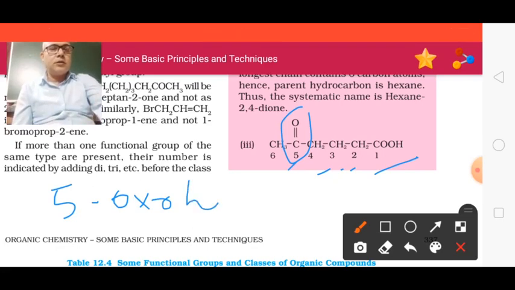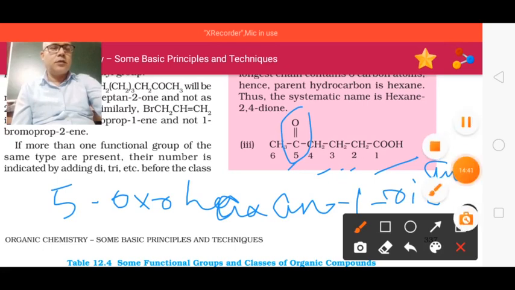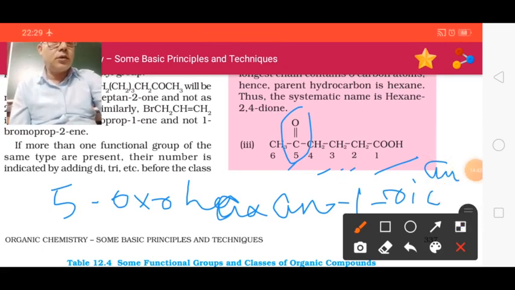Hexane 1-oic acid. Oic acid, as you know.